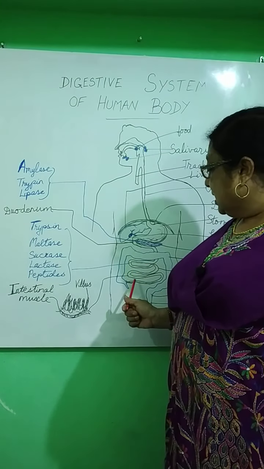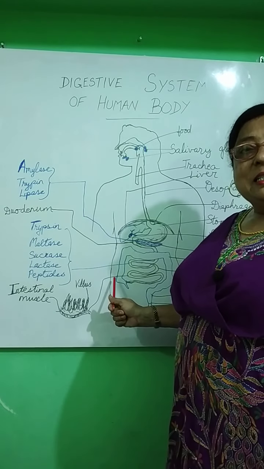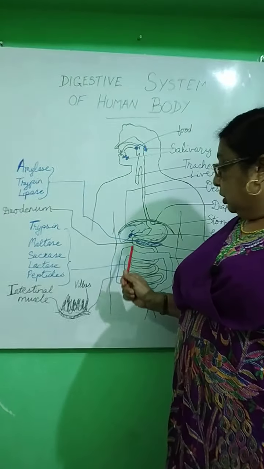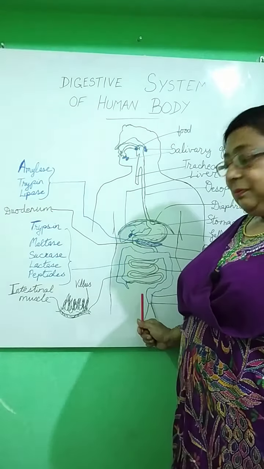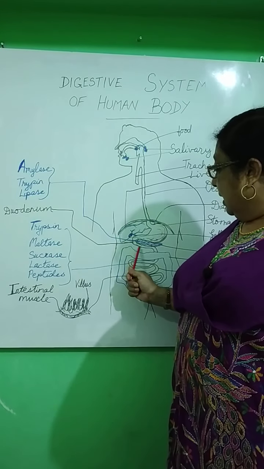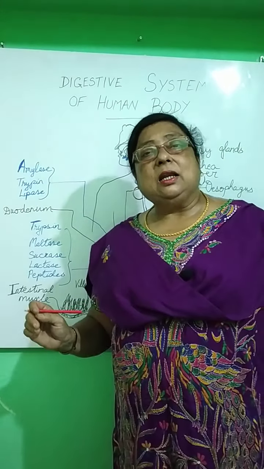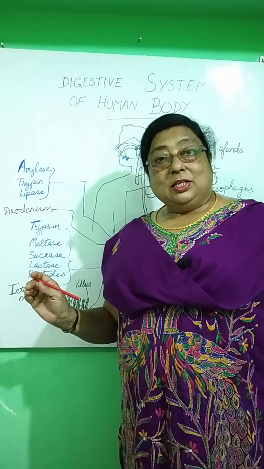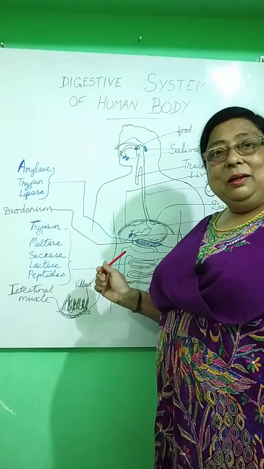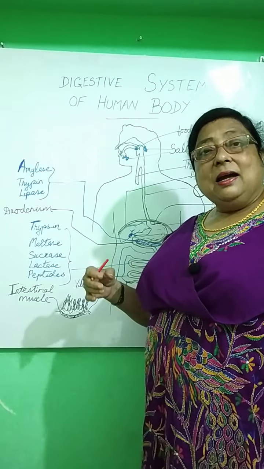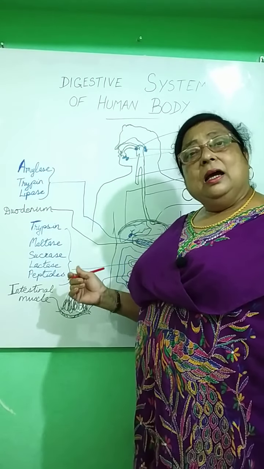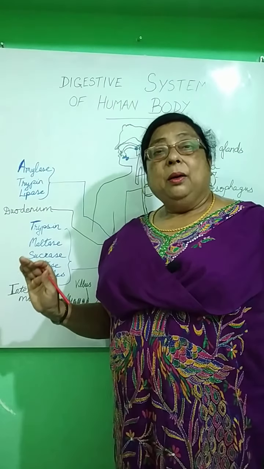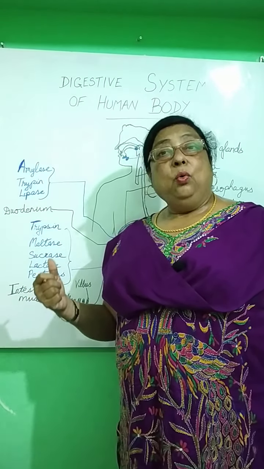Then the food passes from the small intestine. Here is the connection to the large intestine. And the large intestine comprises three parts, that is the cecum, the colon, and the rectum. Now, the large intestine is about 1.5 meters long. It's not larger in size than the small intestine, but it is wider. And here the undigested food materials go into it. And here no digestion takes place, but only absorption of water takes place.